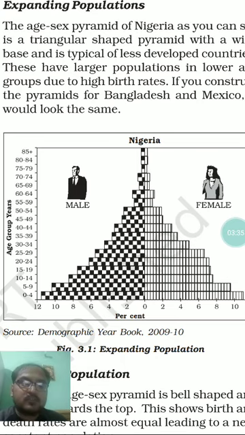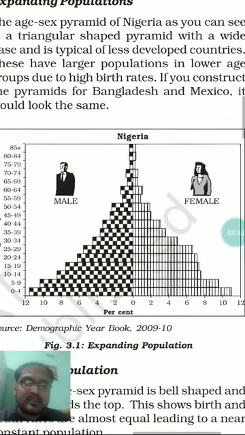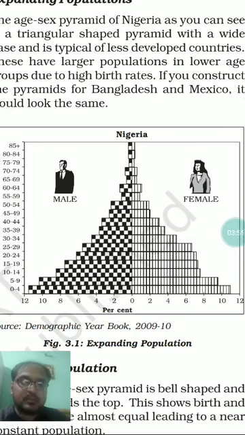Especially in developing countries, they are lagging in medical and civic facilities, sanitation, and medicine-related biotechnological advancement. So they are comparatively backward. That's why they have a high mortality rate in the higher age groups, and that's why the pyramid tapers at a very high rate.